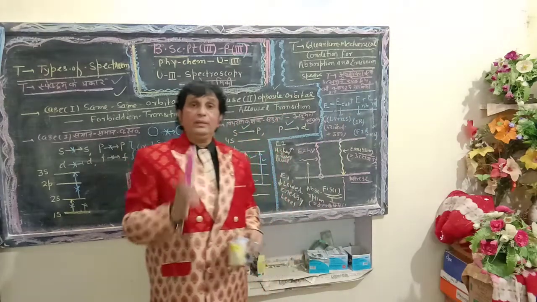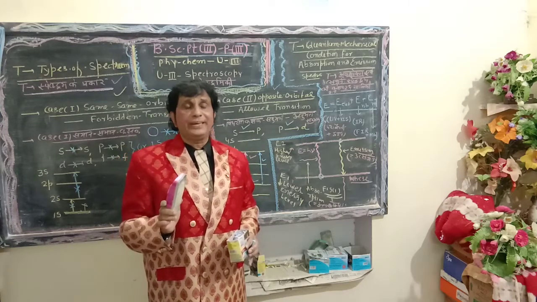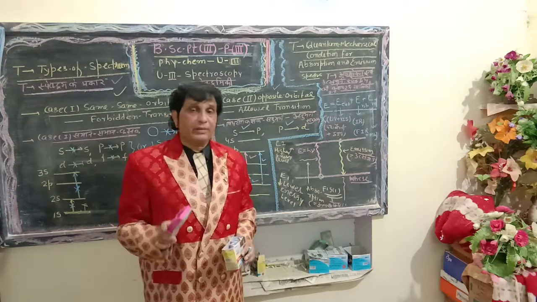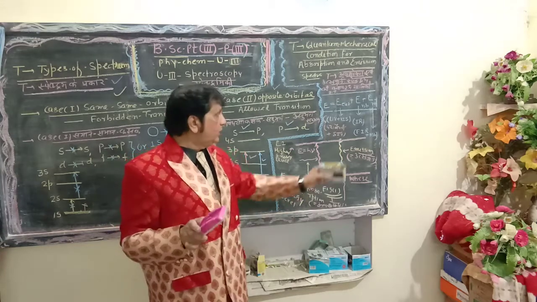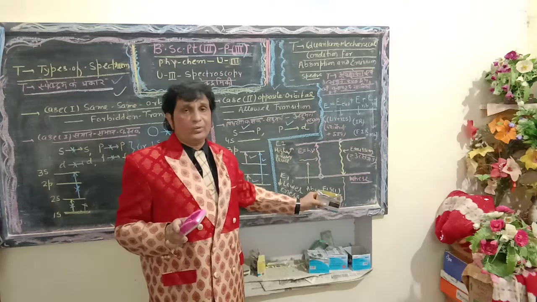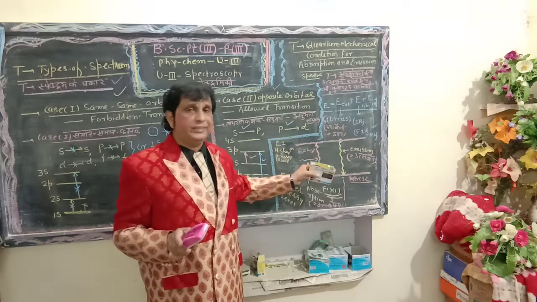These are important conditions imposed by the Schrodinger wave equation, the quantum mechanical condition, where when we provide extra energy in the form of a photon to any electron, after absorbing it the electron will jump from the lower energy level to the higher energy level.